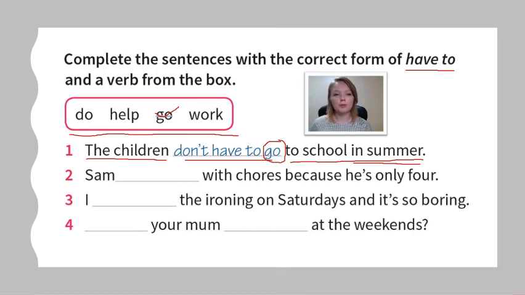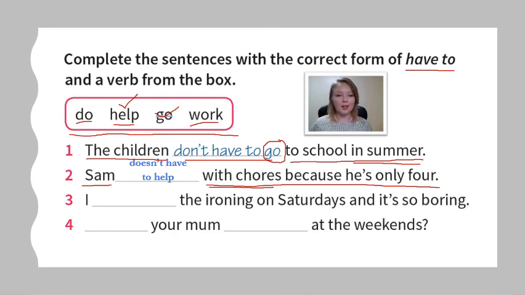Let's do number 2. Sam, with chores because he's only 4 years old. Okay, with chores. Would we say do with chores, help with chores, or work with chores? Here we want to use the word help. All right, and he's only 4, so do we think that he does help with chores or he does not? He's only 4, so he does not. So here we'd say Sam doesn't have to help with chores because he's only 4.